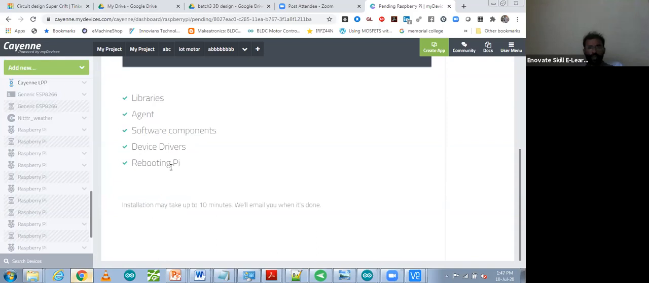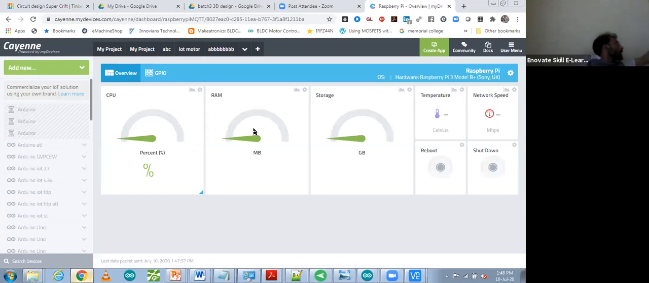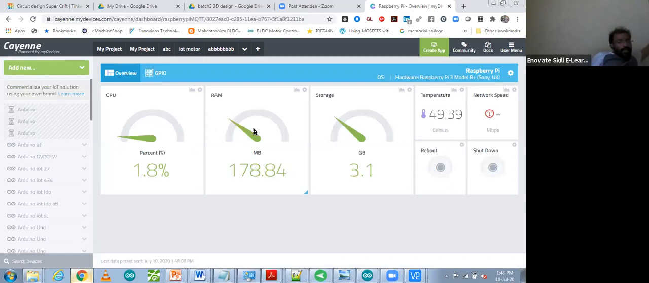Yes, I think the reboot is complete. It's saying the internet connection is not stable. Okay, now you can see it. That same screen came over here. You can see it over there. So all the temperatures, reboot, and control buttons, you will be able to see.